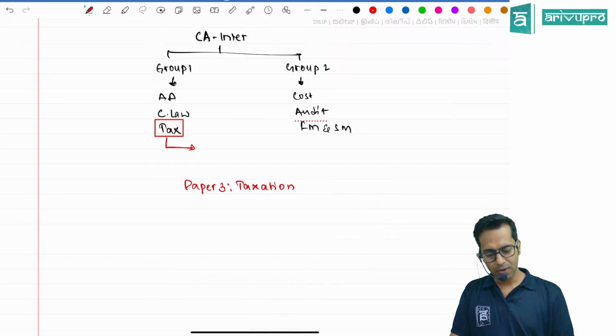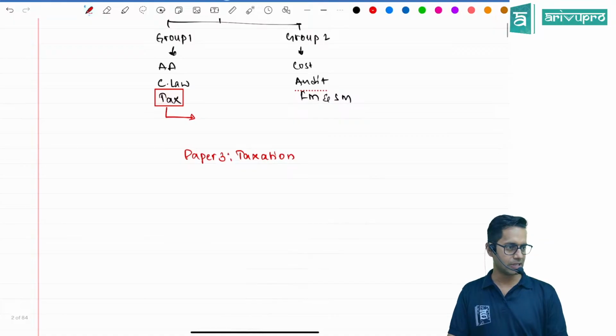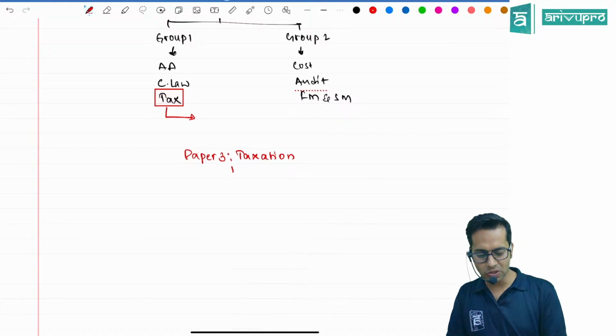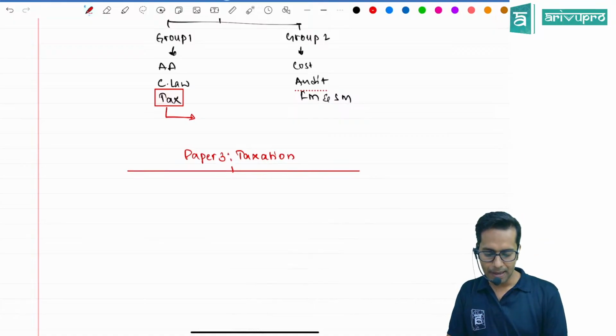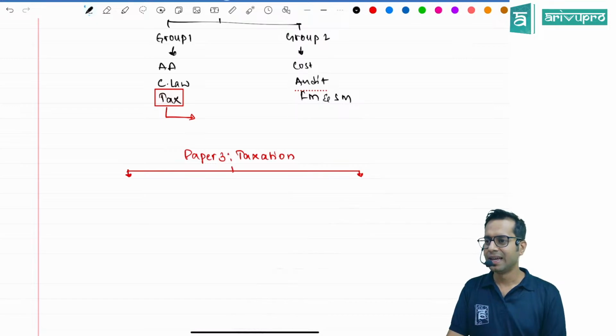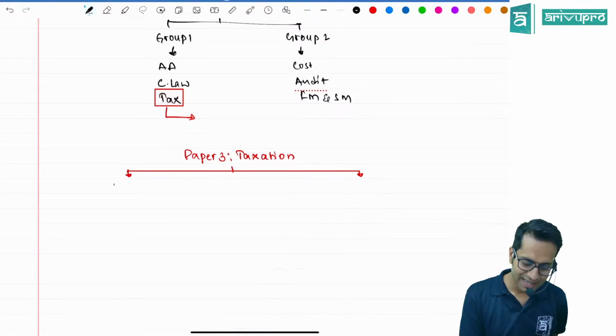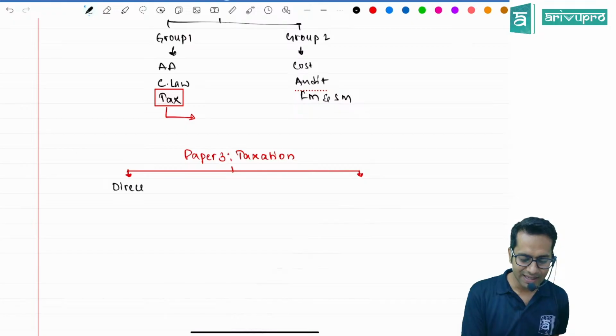Paper number 3, taxation, has two things in it: one is direct tax, another is indirect tax.